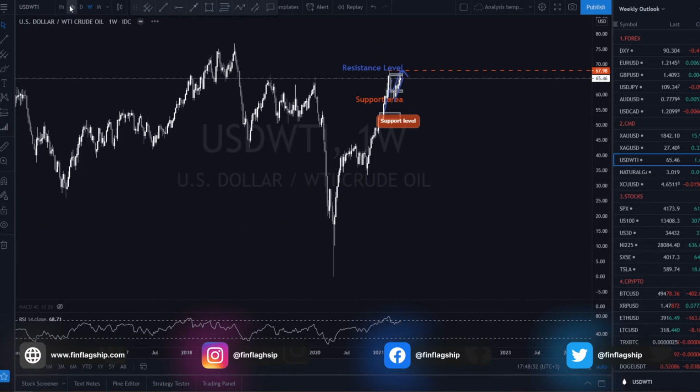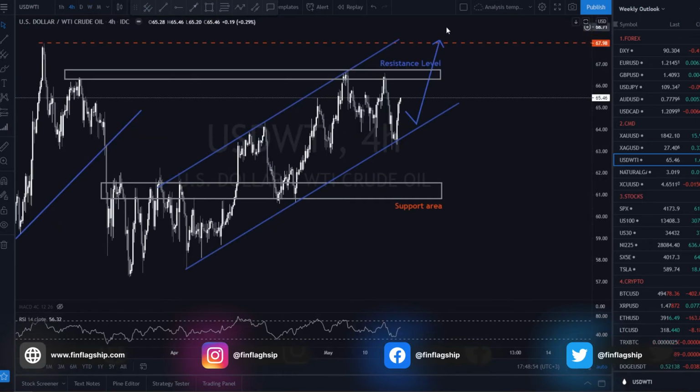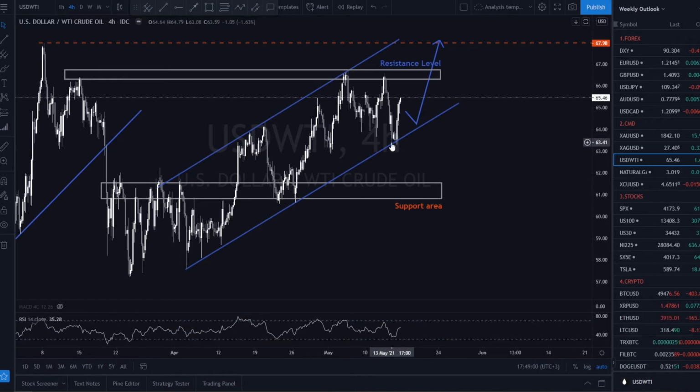Now let's have a look at US oil. Last week, the West Texas Intermediate lost some bullish momentum and the price dropped towards the trendline as forecasted. In the coming days, we are expecting the price to resume the bullish momentum and retest the resistance level.